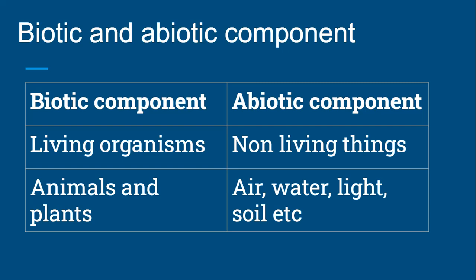A habitat consists of both biotic, meaning living, and abiotic, meaning non-living, components. The biotic components are the living organisms like animals and plants. Abiotic component means the non-living things like air, water, light, soil, etc.